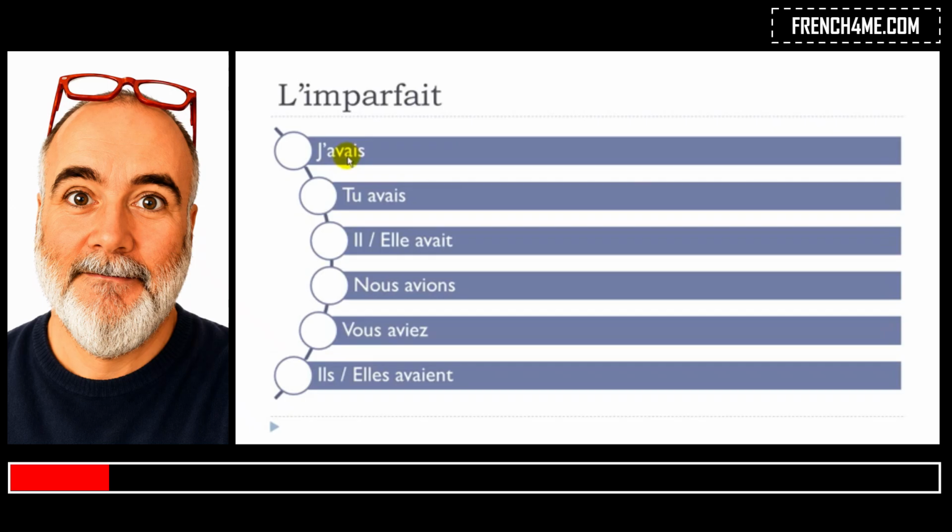Just try to remember, especially if you want to use it only orally, then it's quite easy because it's avait, and avait, remember, okay? So, j'avais, final S not pronounced. Tu avais. Il avait, final T not pronounced. Nous avions, let's make this beautiful liaison here. Nous avions, okay? Vous aviez, same thing here, a little liaison. Ils avaient. Elles avaient, okay?